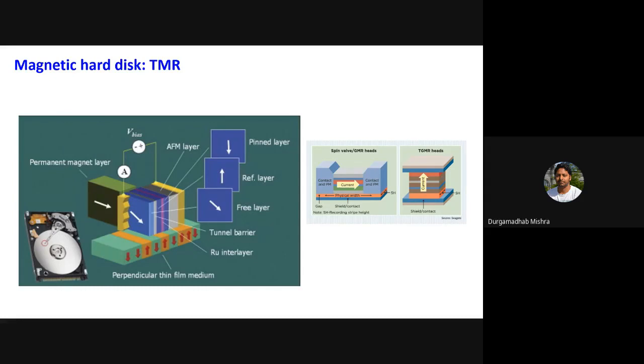In GMR, the current flows in plane, and in TMR, the current flows perpendicular to the structure. This is the basic difference between TMR and GMR. Of course, TMR will have a much larger sensitivity; the change in resistance is typically much higher, of the order of a few 100% compared to GMR elements.